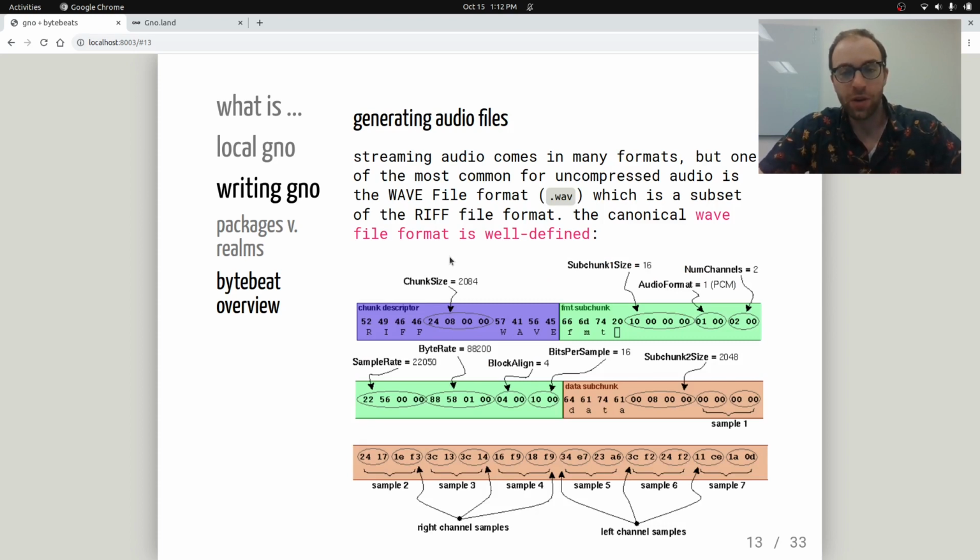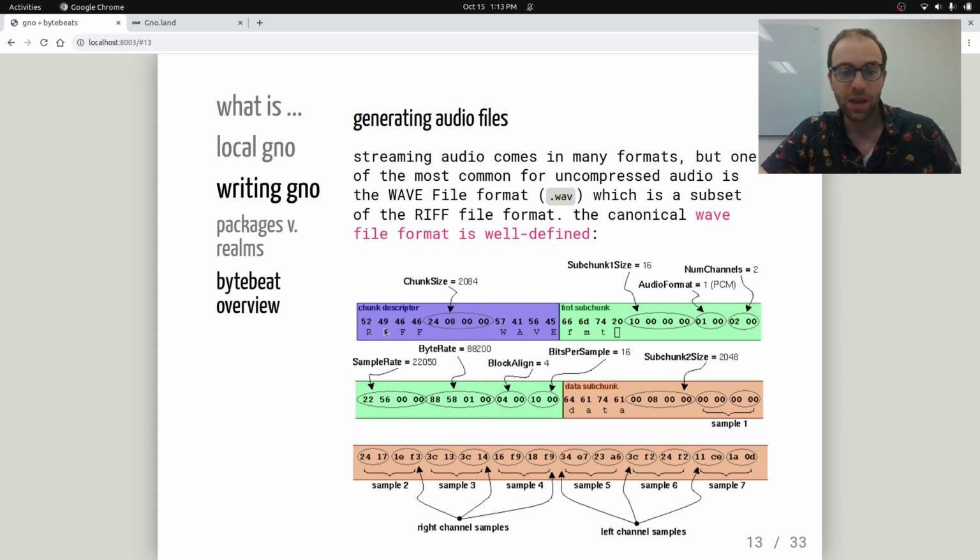So we're going to start at the very beginning with an audio format. So Gno doesn't know what an audio format is, and we have to write our own. In Go, people have written these before, so I'm going to copy a lot from that, but you can get the basic idea here of what we need to do. We need to have a WAV file format, and a WAV file format is a subset of the RIFF file format. And the RIFF file format is shown here.